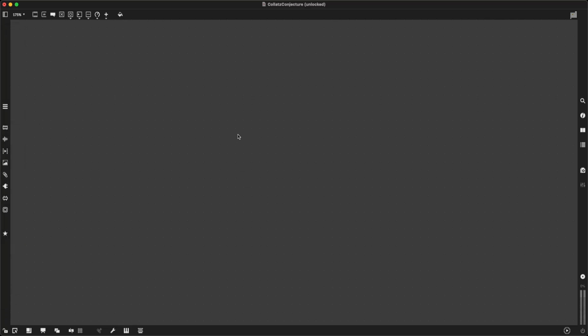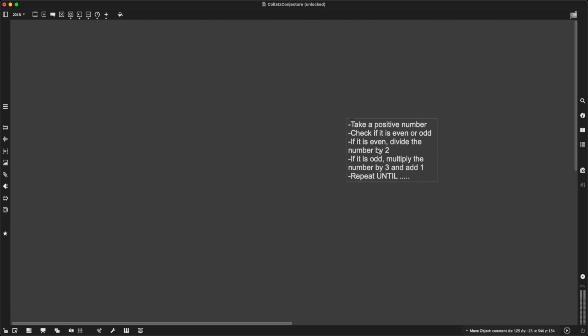So let's go back into Max and let's actually write down the steps, right? So take a number, take a positive number, check if it is even or odd. If it is even, divide by 2. Divide the number by 2. Let's write it like this. If it is odd, multiply the number by 3 and add 1. Repeat until... As I've said, we'll see what happens at that point.